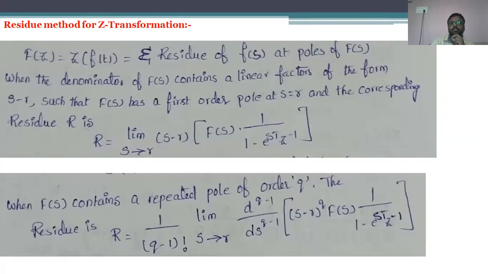Because just by substituting the pole values in the fundamental equations, we can find the residues. If there are two different poles in the given sequence, we get two residues, and just adding these two residues, we find the Z transform for that particular sequence.